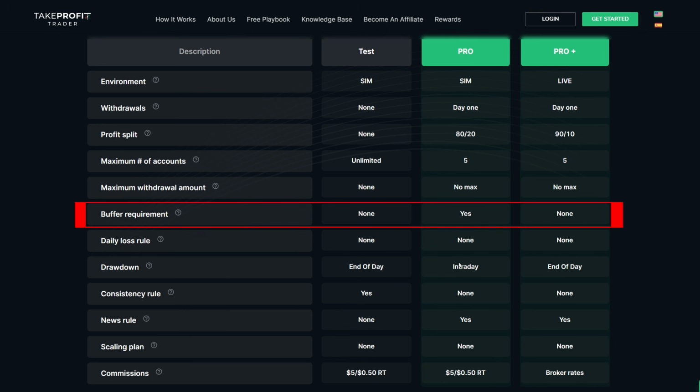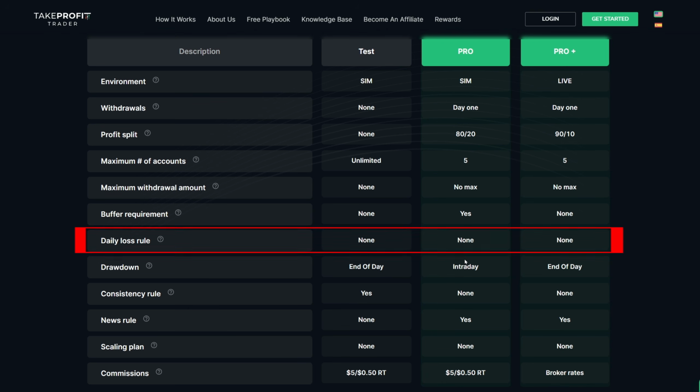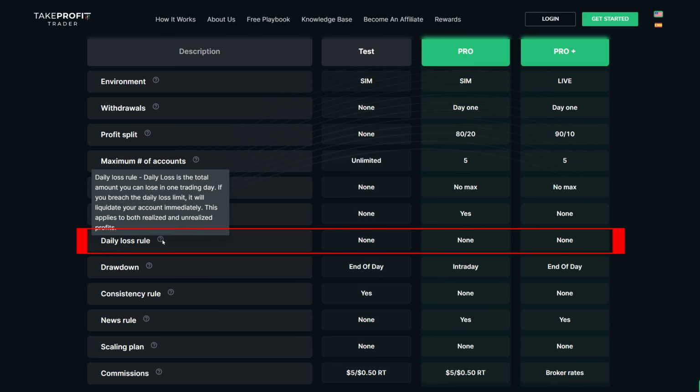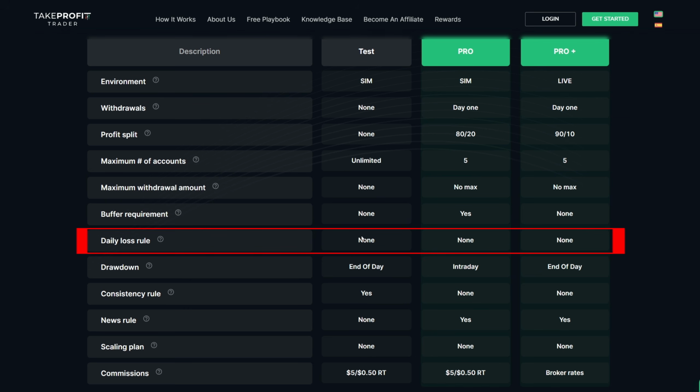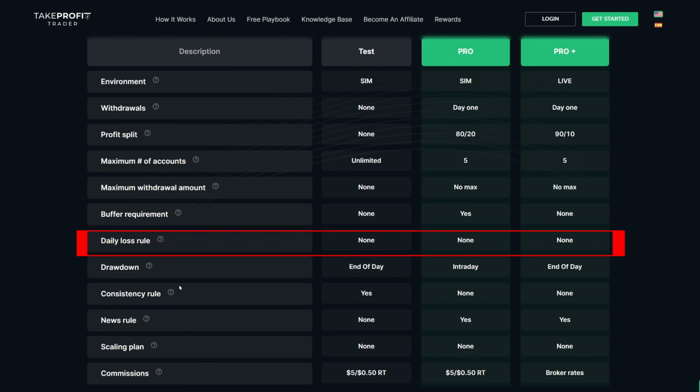That still does not address the micro scalping rule. What about daily loss limit rule? No, that's not going to do it either. There no longer is a daily loss limit rule in either of the accounts, the test, the pro, or the pro plus account. Well, what about drawdown type?